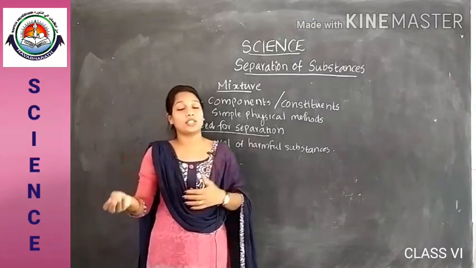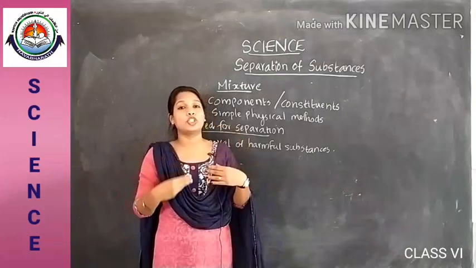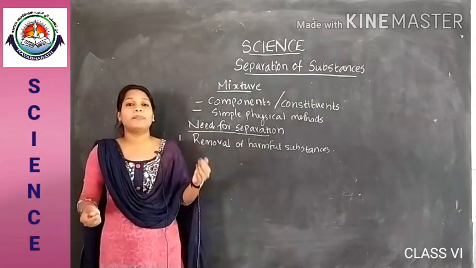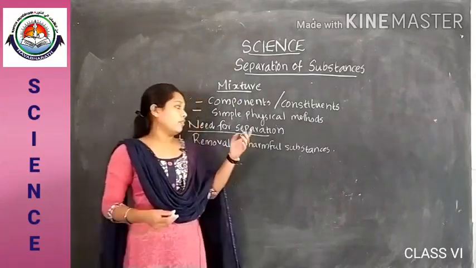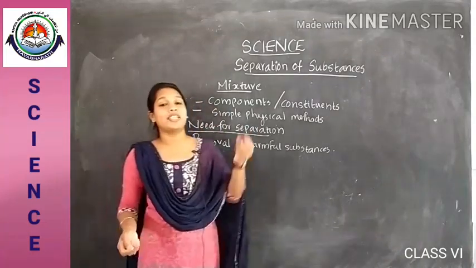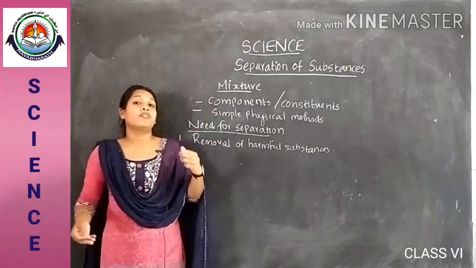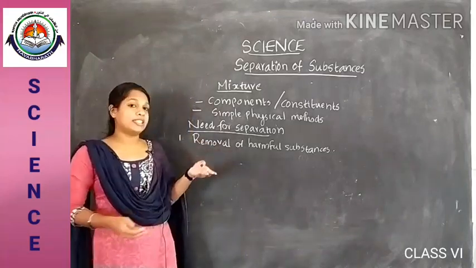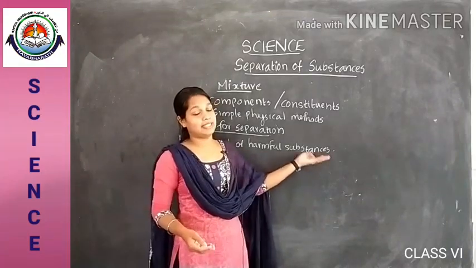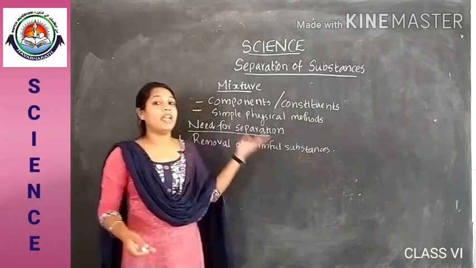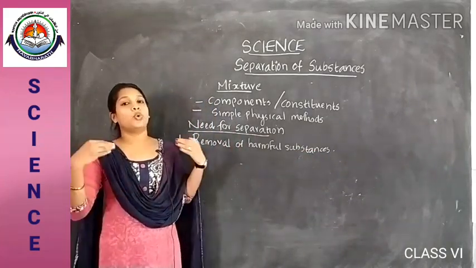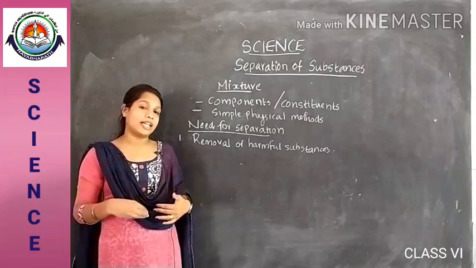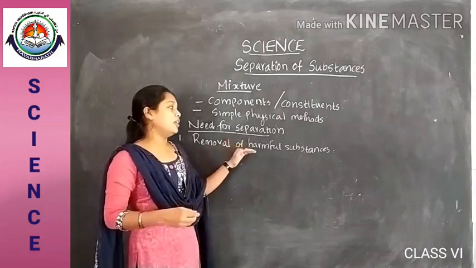It is really dangerous or harmful for our health when we consume them as such. So we have to remove all these insects and small stones from the cereals and pulses. The stones and insects will be harmful for our body, so they must be removed before consuming. That is the first need, removal of harmful substances.